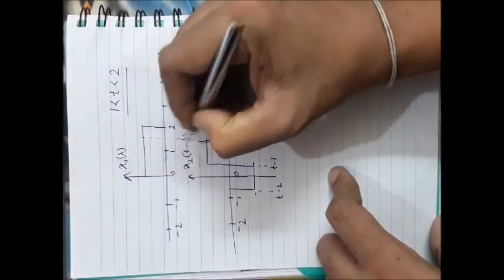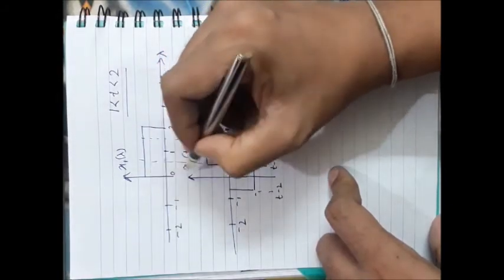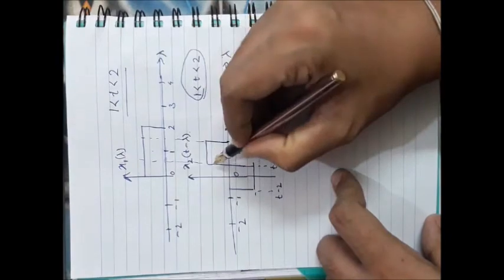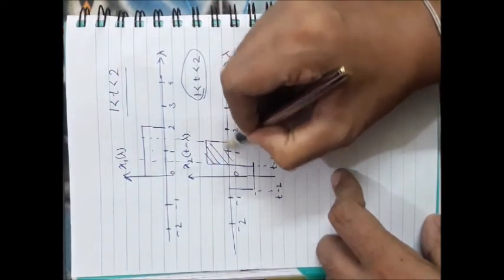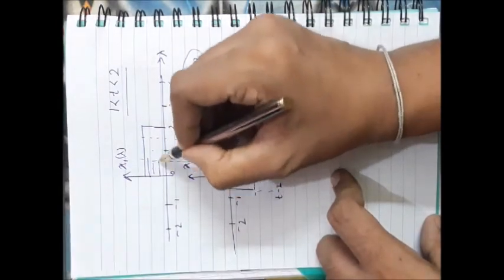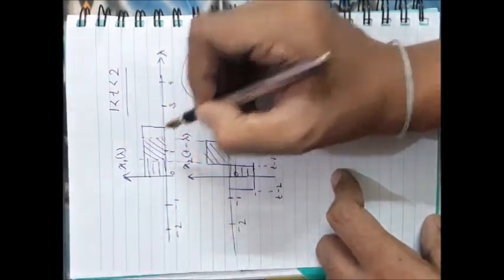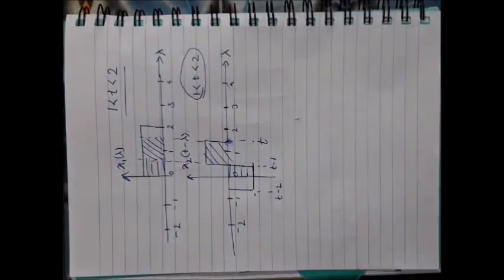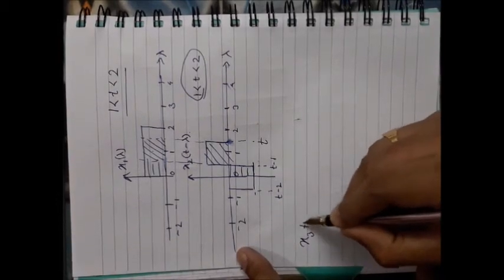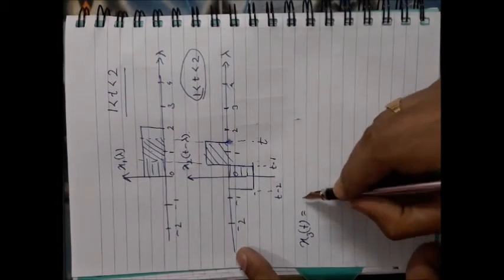Now verify. See that there are overlaps between the first signal and the second signal. This is the overlap, this is the overlap. So this is the overlap region, these are the overlap regions. Okay, so the convolution will exist here. Now try to find out the value of the convolution x3(t).